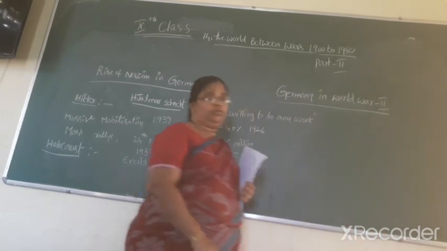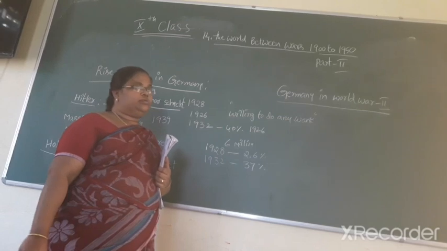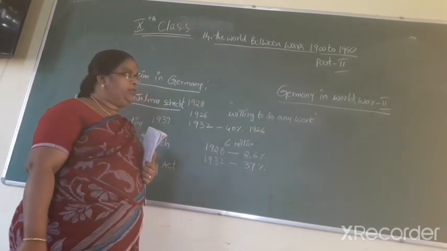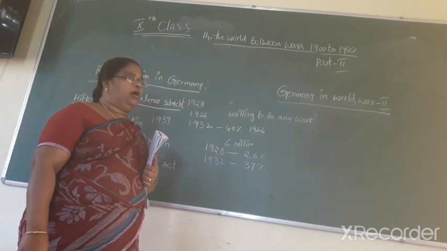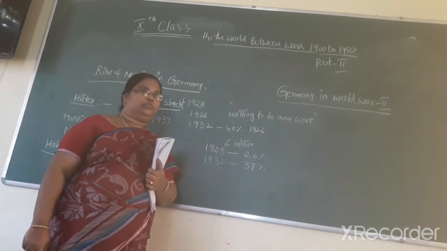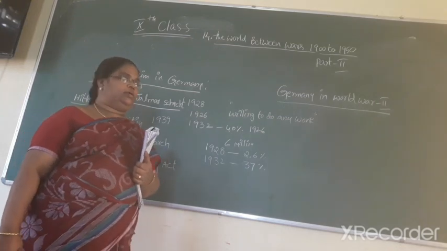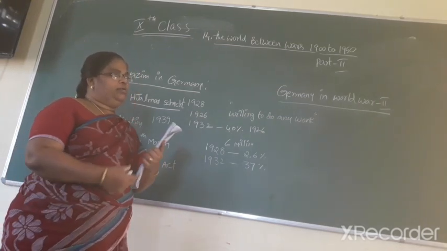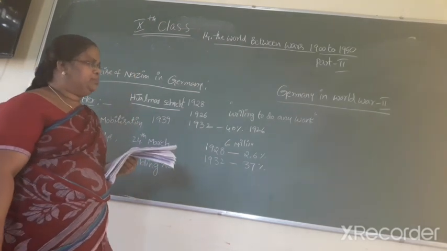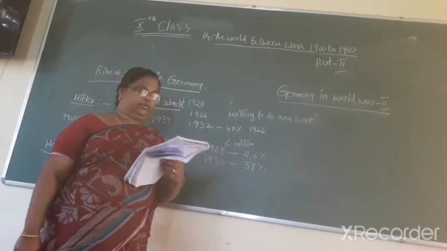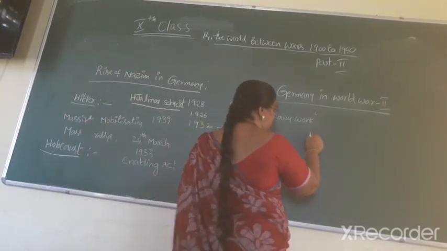Germany got victory in World War II, but in 1943 Stalingrad defeated Germany. After the World War II, Hitler and his associates committed suicide to avoid capture and trial. Germany was divided into two parts.